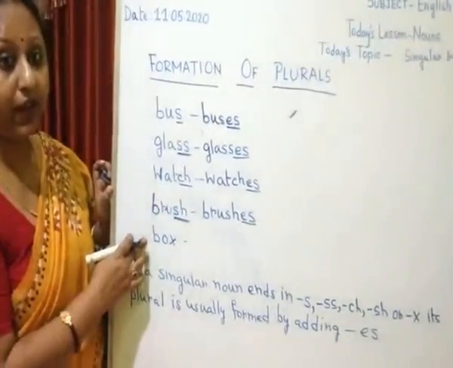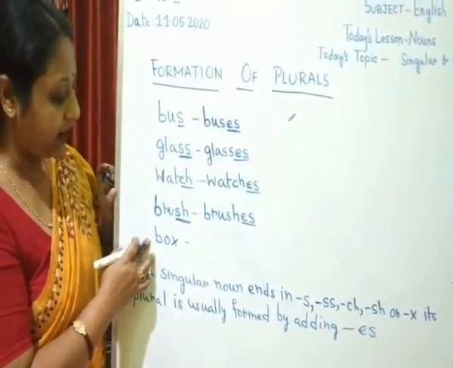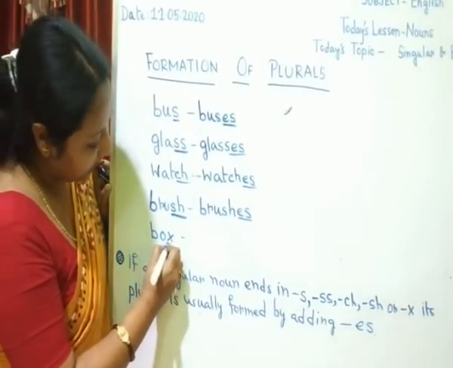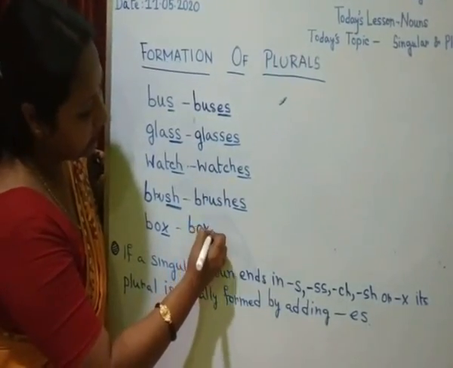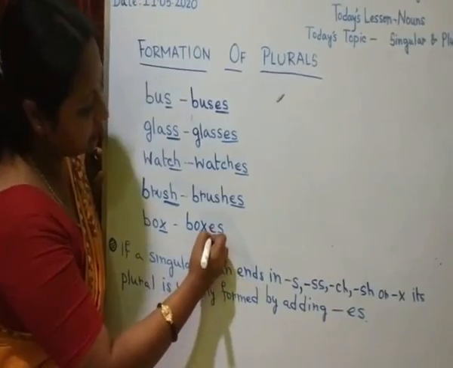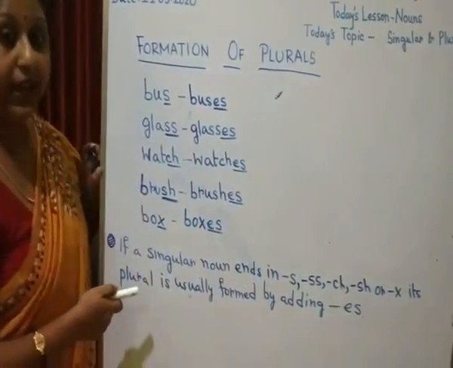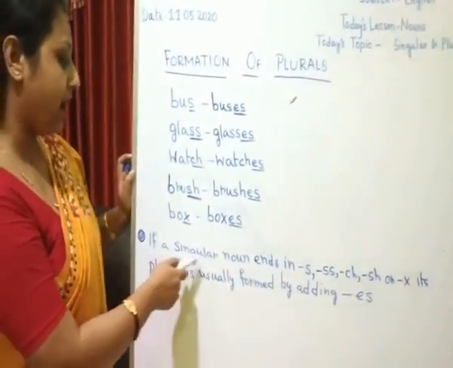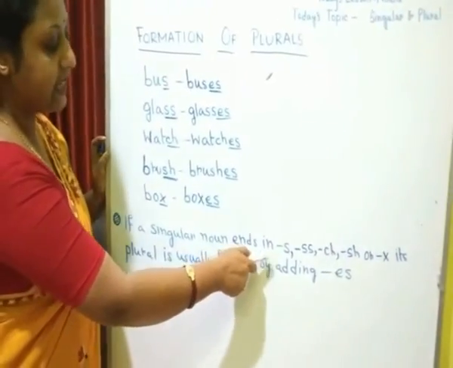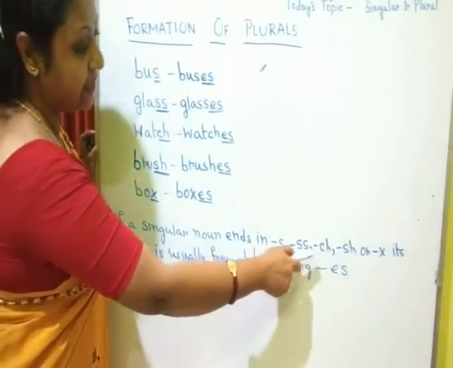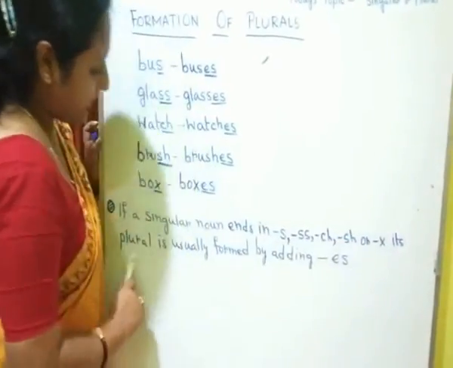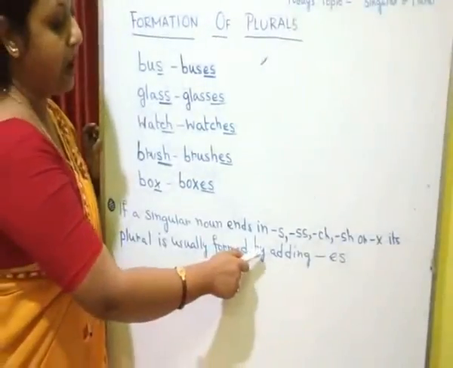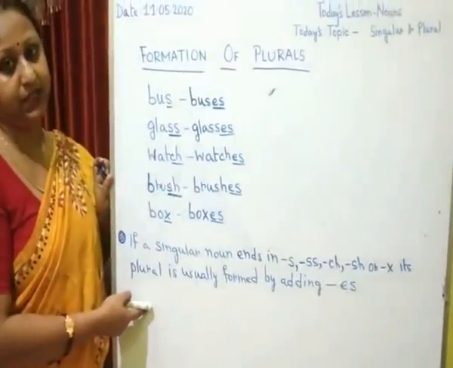In the similar way, if a singular noun ends in x, we add es to it to make it plural. Box, boxes. So we can say that if a singular noun ends in s, double s, ch, sh or x, its plural is usually formed by adding es to it.